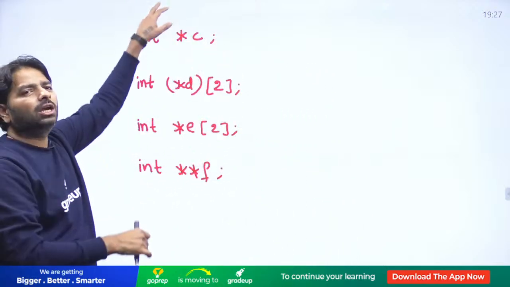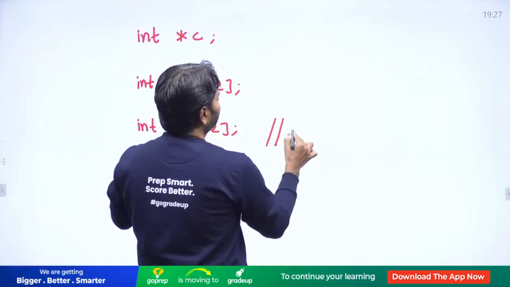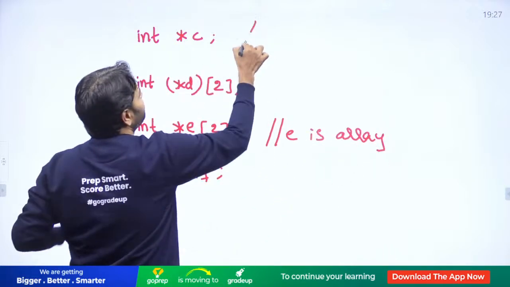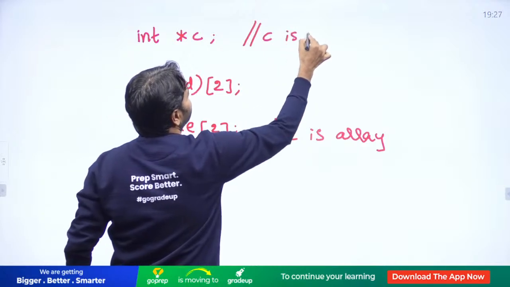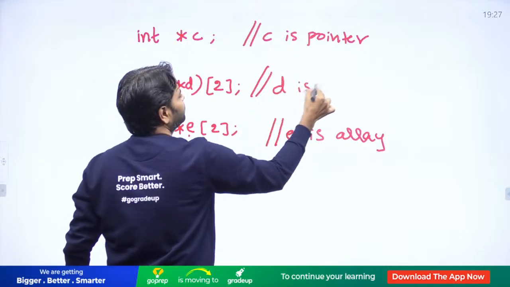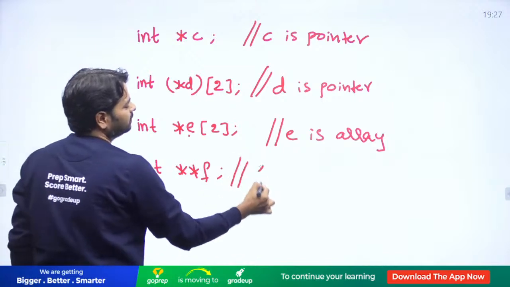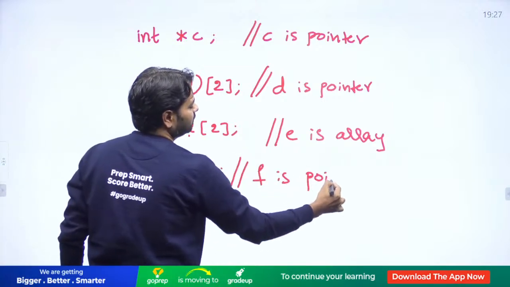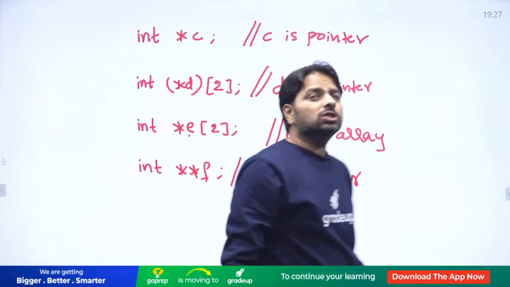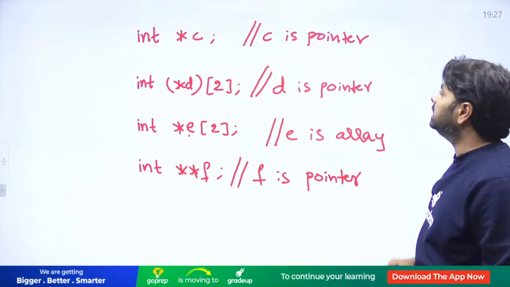Here, is everybody a pointer? No. Here E is not a pointer. Here E is an array. But here C is a pointer. Even D is a pointer. Any pointer will give the same size all the time. But what kind of pointer? Is it a normal pointer? No. The first one is a pointer to an integer. Look at the difference, even though size will give the same.